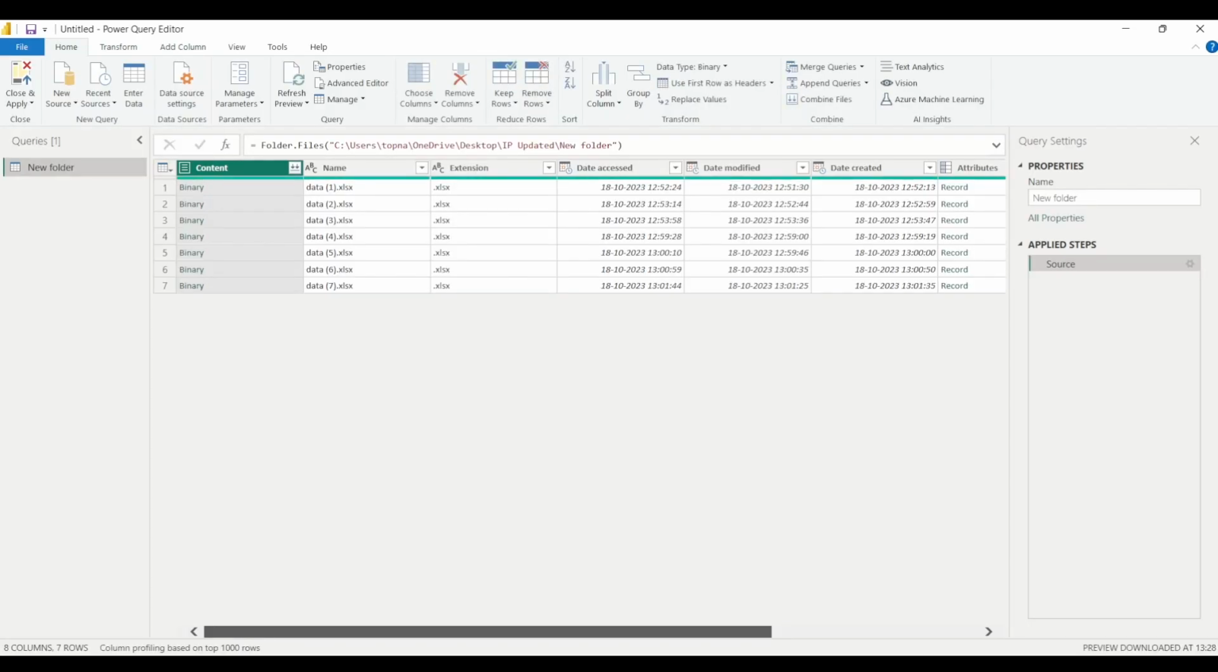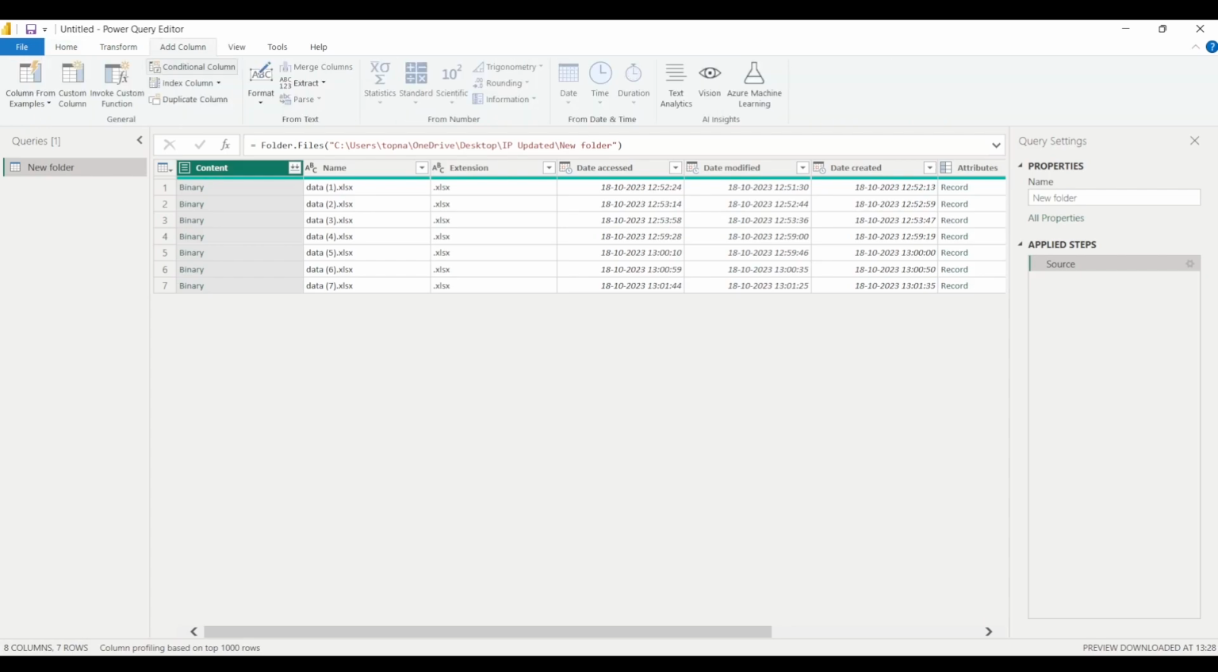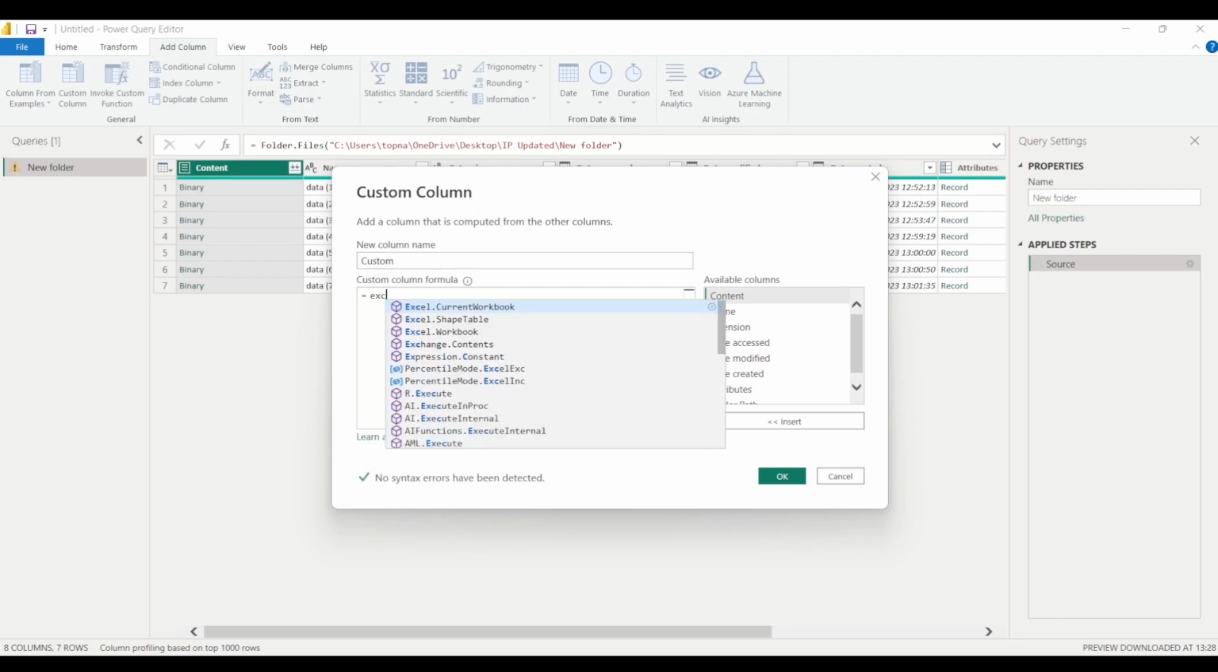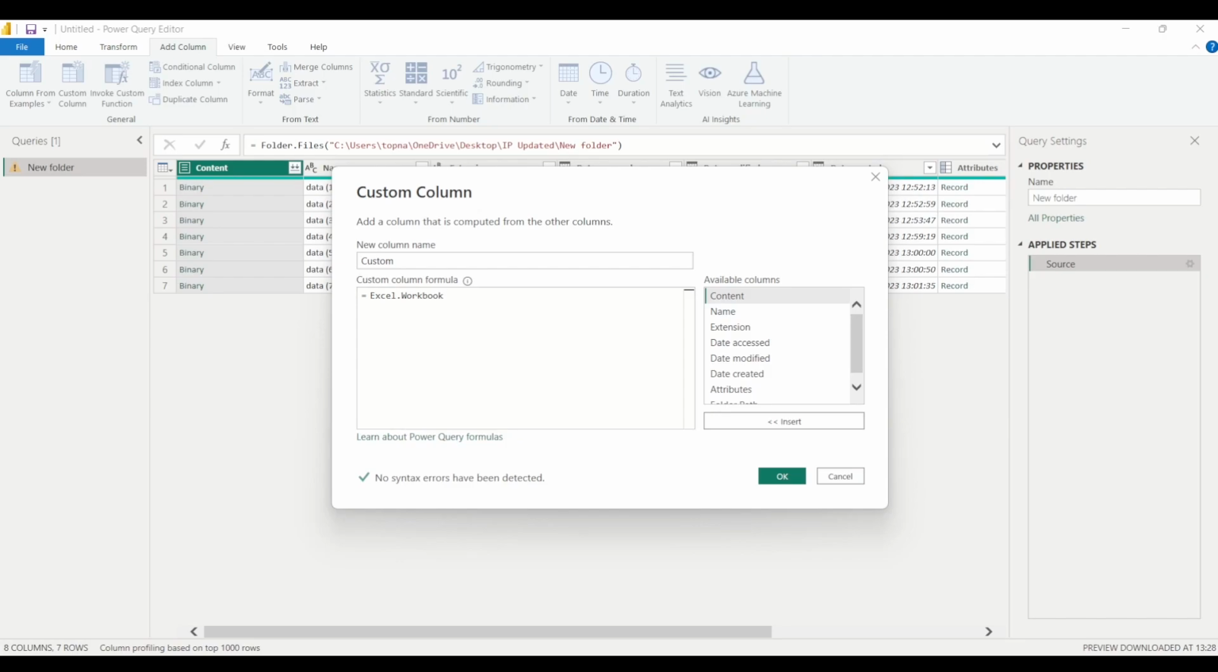Now in order to import the data from these files, I will add one more column. On the top we have the add column tab. I'll click on it, and then here we have the custom column option. I will click on custom column, and here I will write Excel, and it will show me the options that I can use. So I will use Excel.Workbook, and inside the parenthesis you have to write the name of this content column, and then close it. Content column is this column that you can see, right?